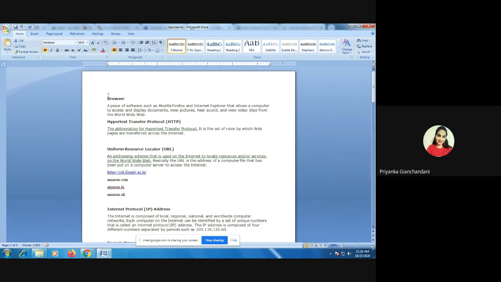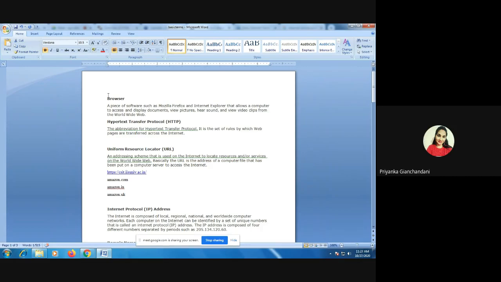The server fetches that web page or website and displays it to you, right? So you as clients request a website, the server accesses it for you and displays the page. The first page that opens is called the home page, right?